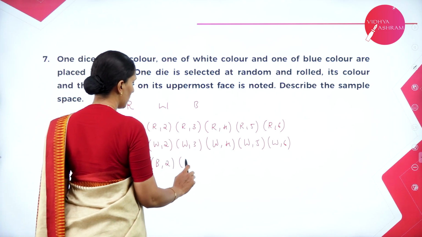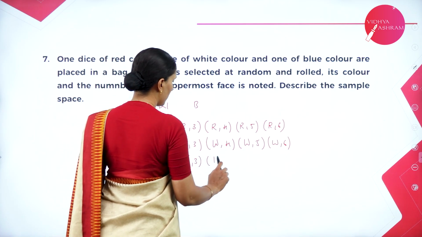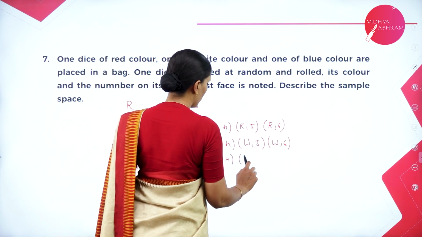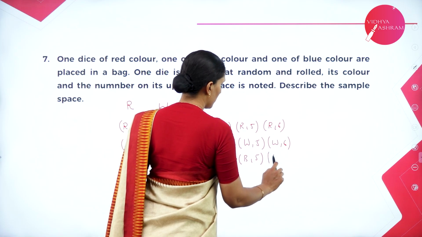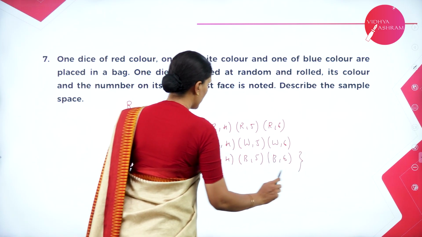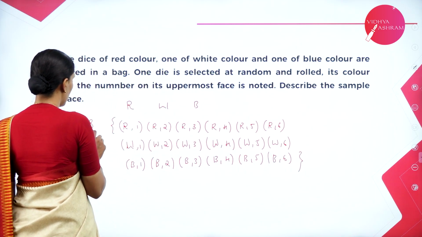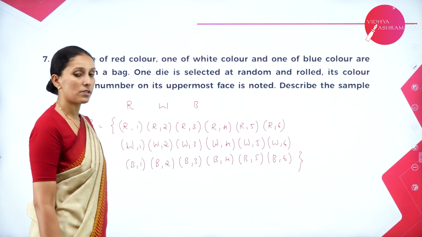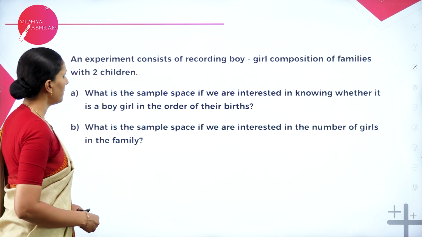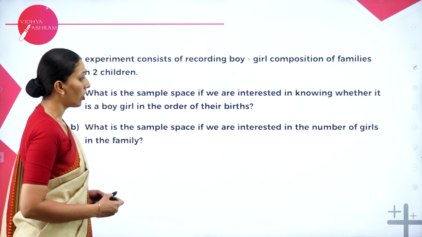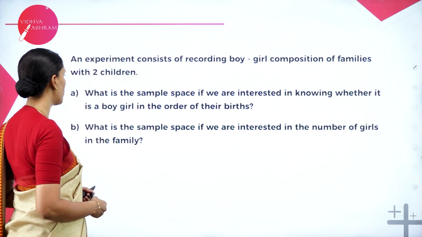2, 3, 4, 5, 6. So thus here we have 18 outcomes. Next one, an experiment consists of recording boy or girl composition of families with 2 children.